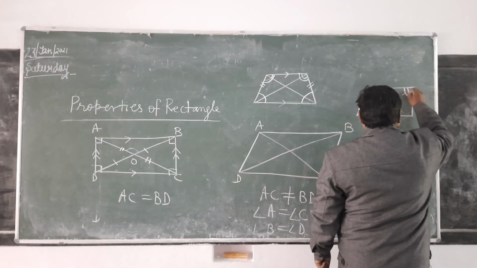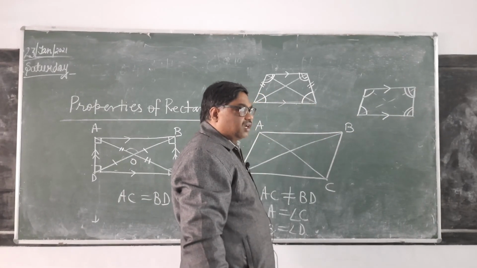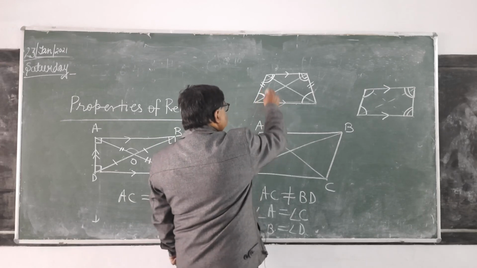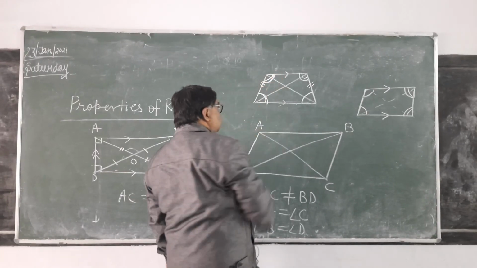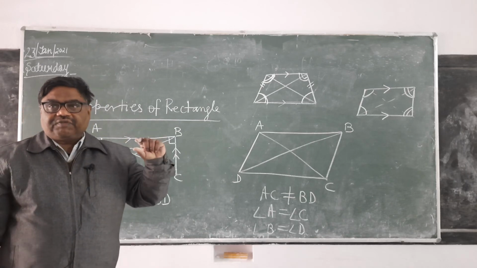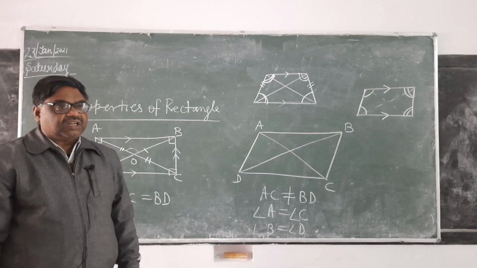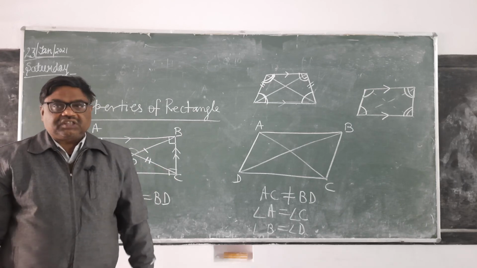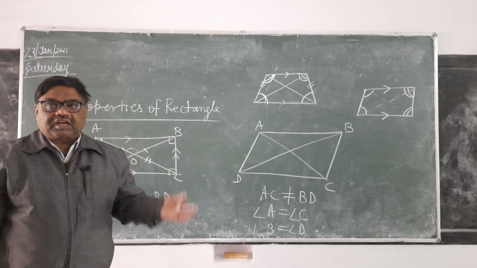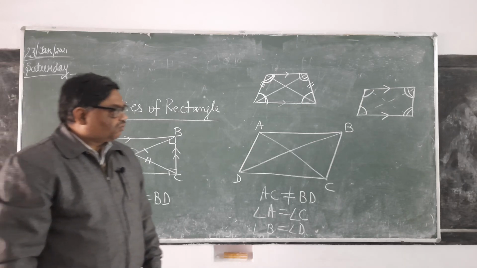This and this, what will be the sum? 180 degree, because they are situated between two parallel lines on the same side of the transversal. Same side of transversal, co-interior. Opposite side of transversal, alternate. It is clear, we will see that afterwards.